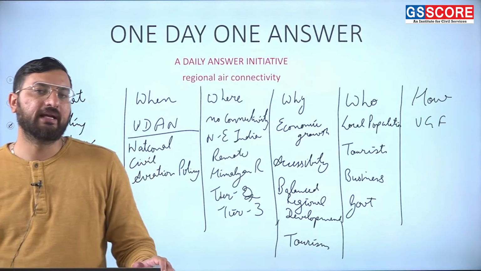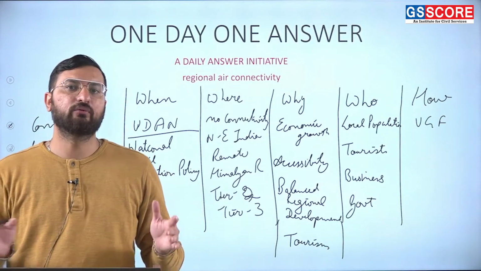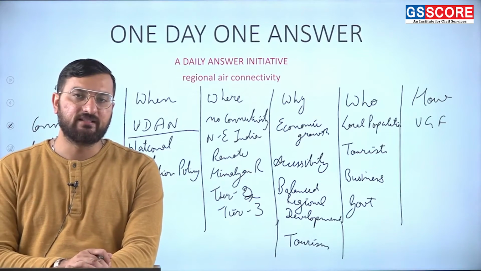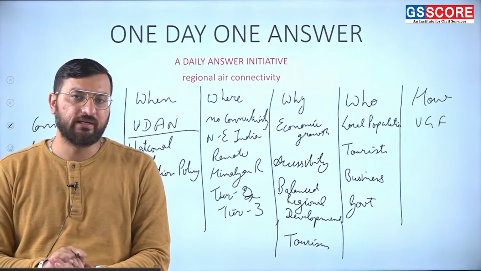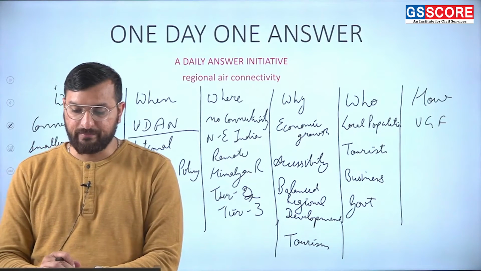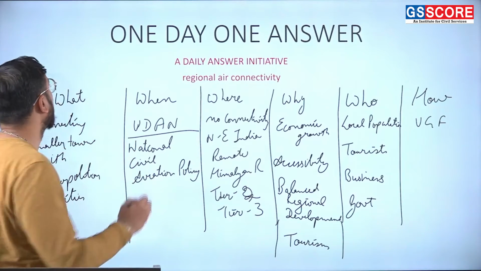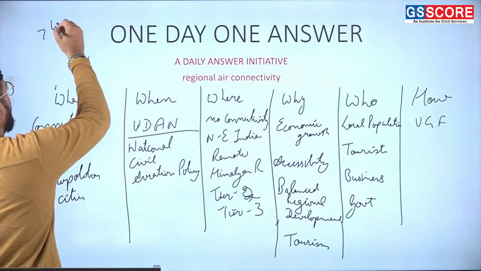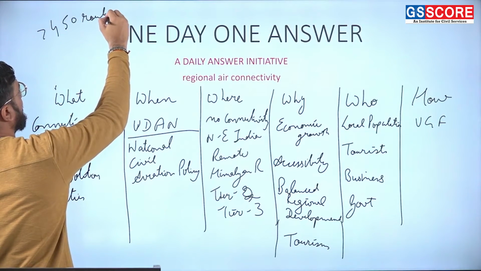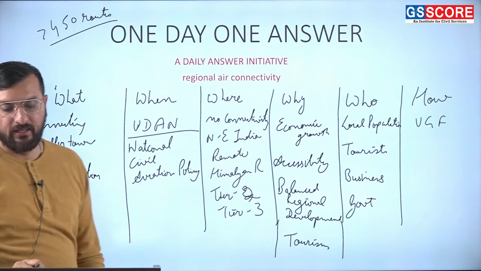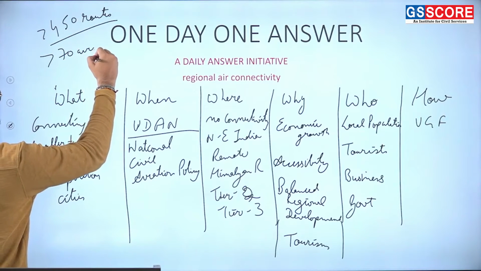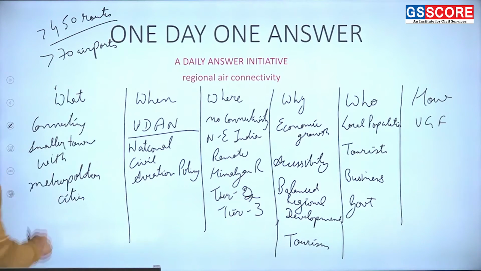Then, if we talk about some data and facts, if you have to write the mains answer, what should the data and facts be? You can write that, as of 2023, roughly 450 routes have been operationalized under the UDAAN scheme, and more than 70 airports have been operationalized under this scheme.